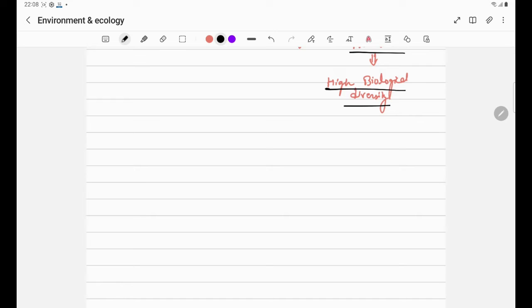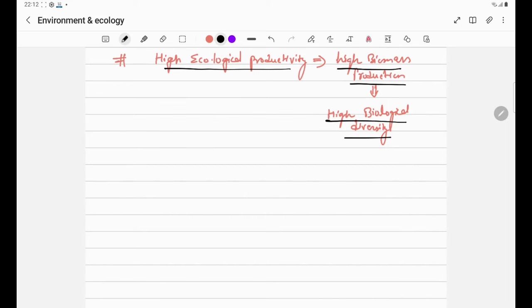Let us take another example of coral reefs. We have studied in an earlier lecture that coral reefs have very rich biological diversity. Due to the coral polyps and zooxanthellae, a lot of food resources are now available to the marine species, which helps in increasing the biological diversity. Therefore, in order to obtain food, different marine species from different parts of the marine ecosystem come to the coral reefs. Therefore, we find high biological diversity in coral reefs.